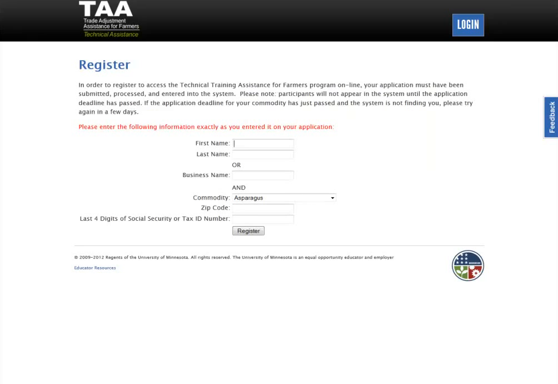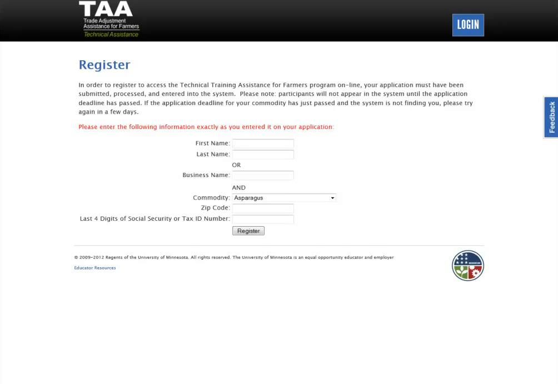And once that page pops up, you'll need to enter some information that you provided to the FSA office when you first applied. Your first name, your last name, or your business name, not both. So you have to pick one or the other. And then your commodity, your zip code, and then the last 4 digits of your social security number or your tax ID number. We only ask for the last 4. This data is all provided to us by the FSA office from when you applied.